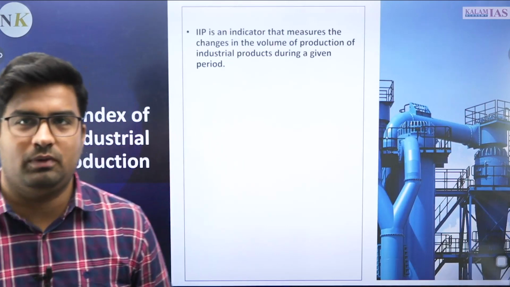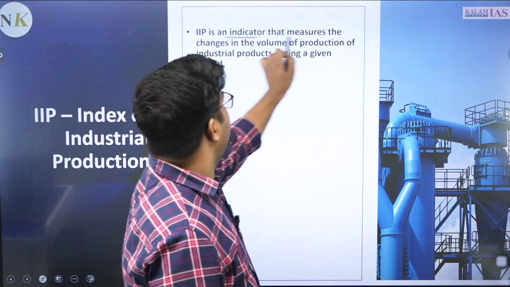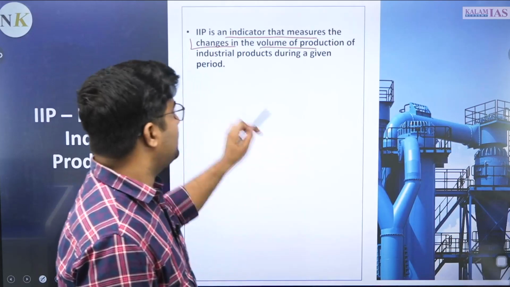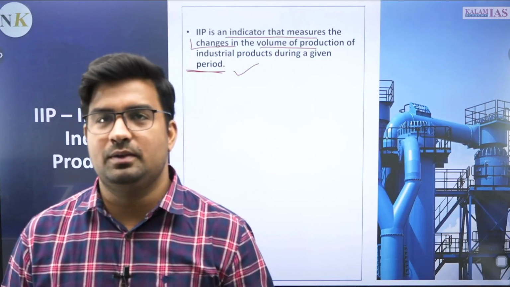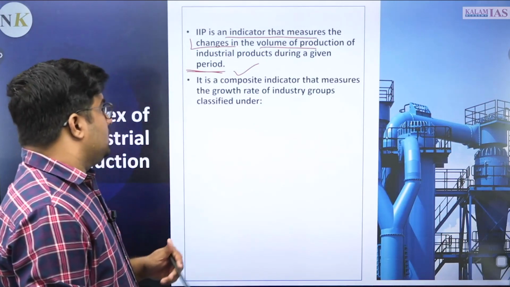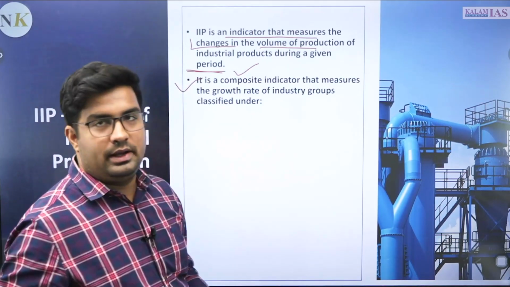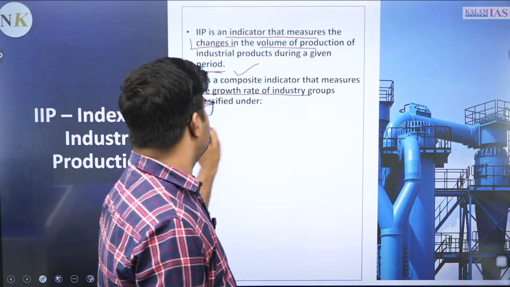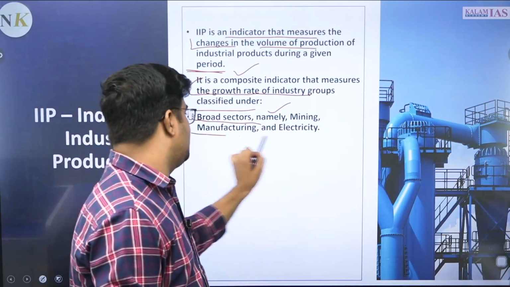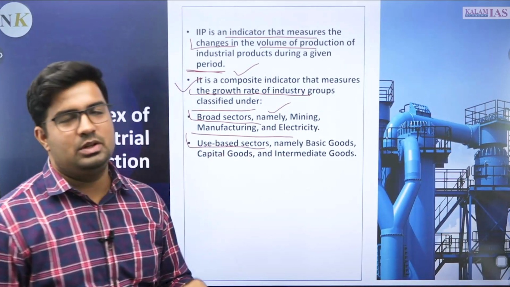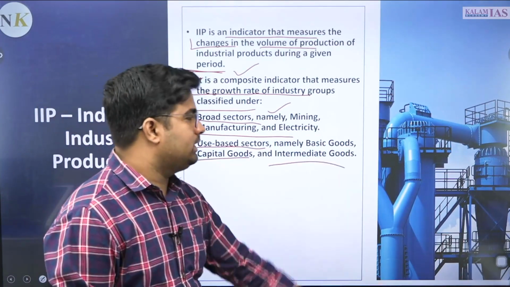Now the last part, that is the index of industrial production. You need to understand why this index of industrial production is important. It is an indicator that measures the changes in the volume of production of industrial products in a given period of time. That means we are talking about the change in the volume of production of industrial products. It is a composite indicator that measures the growth rate of industry groups classified under broad sectors, namely mining, manufacturing, electricity, and use-based sectors, namely basic goods, capital goods and intermediate goods.